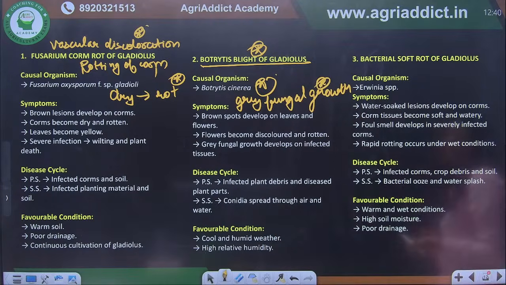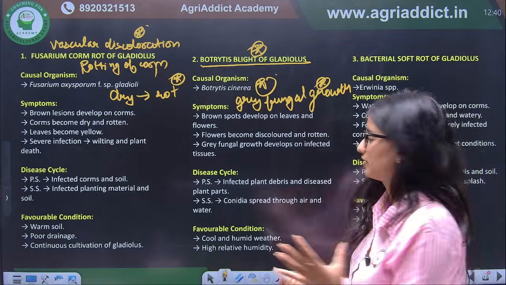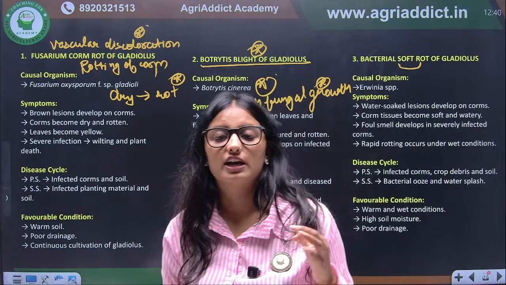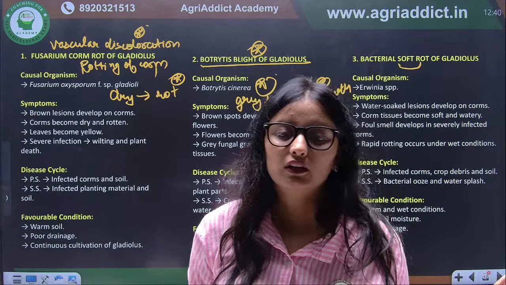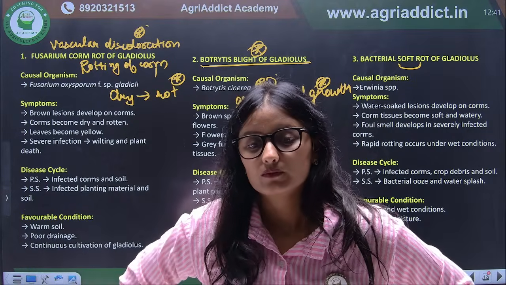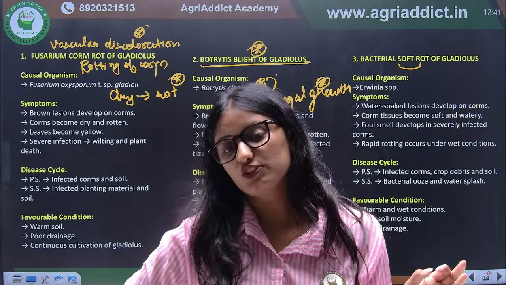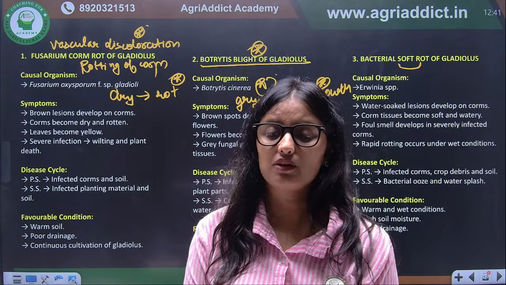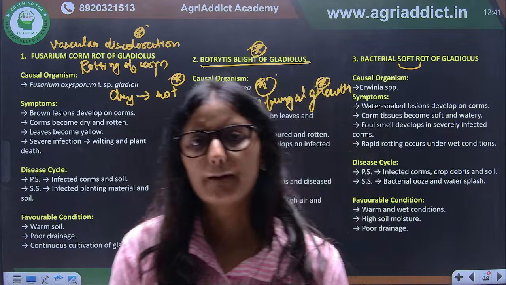And if we talk about bacterial soft rot, what will be the causal organism if there is soft rot? Which bacteria causes soft rot? This is again an important general question also. Which bacteria is responsible for soft rot? Quickly.